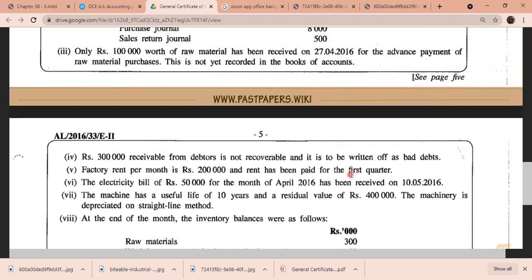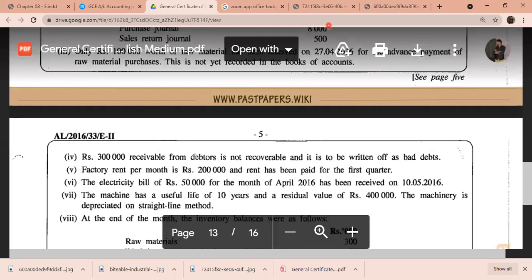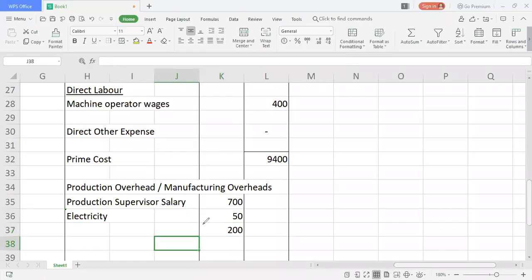Now you are doing this sum for one particular month, which means you can't take for one quarter. Actually, they have paid for one quarter for 600,000, but you need to take only 1 month. 1 month is 200,000. So 200,000 you will record it here as rent. You can't record 600,000. It's wrong.